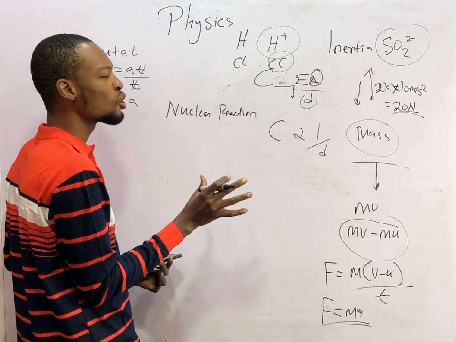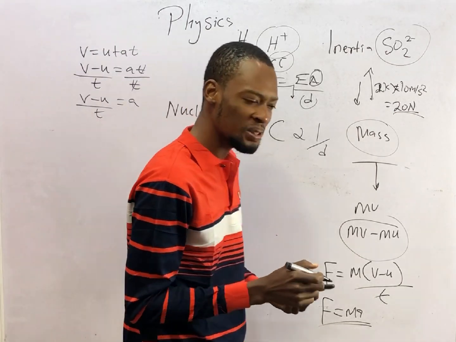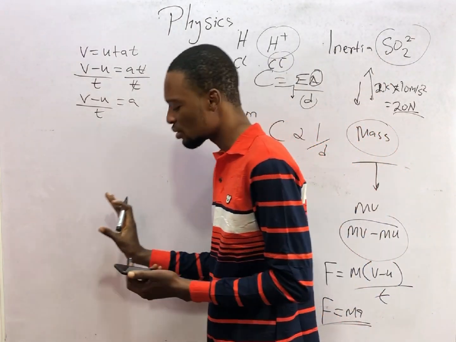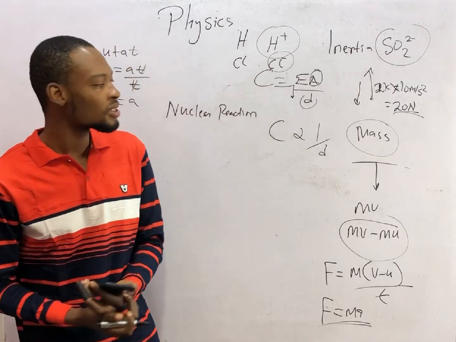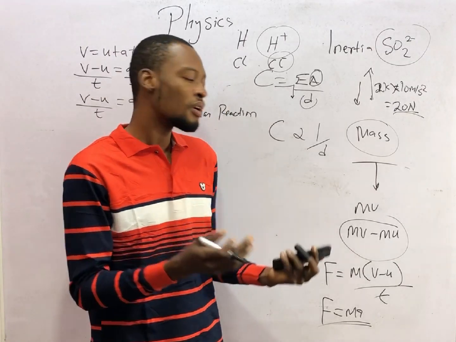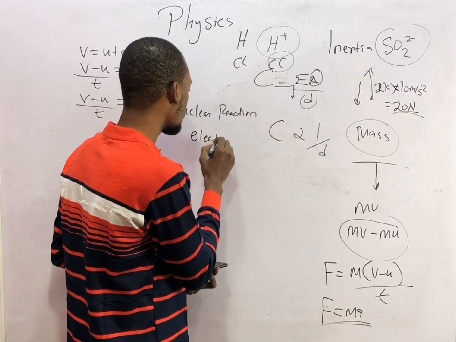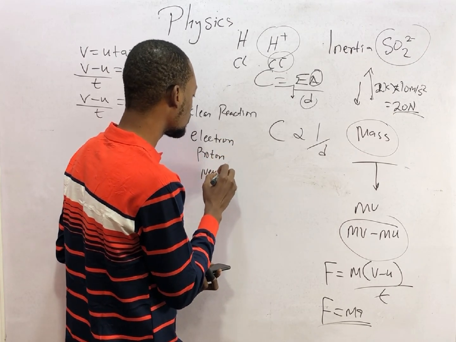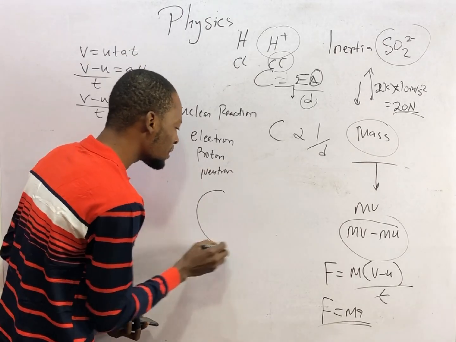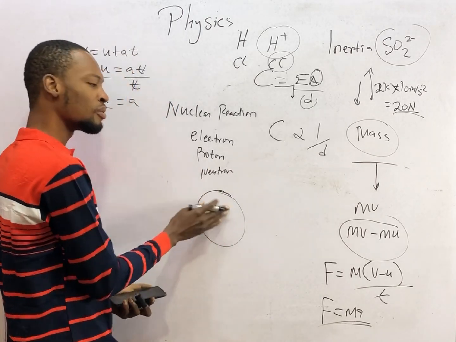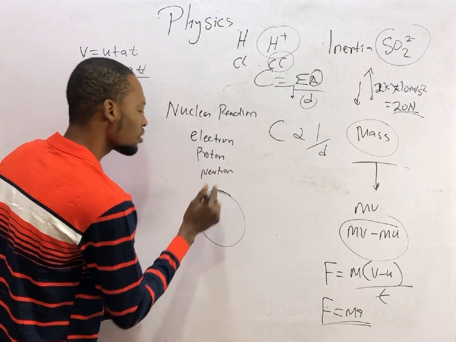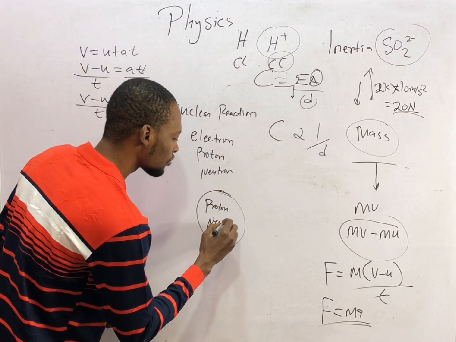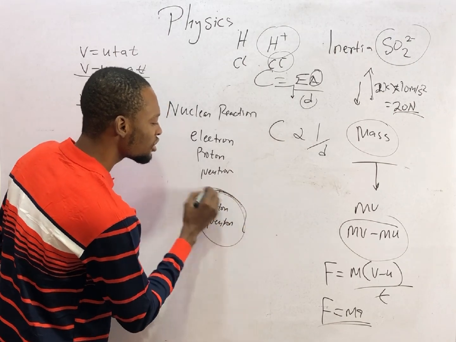Now, atom has subatomic particles. Remember, it is stated that atoms can neither be created nor destroyed. But we found out that atoms can be broken down to electron, proton, and neutron. Now, you can take atom to be like this. Inside of the atom, we call it the nucleus. In the nucleus, you have the proton and you have the neutron. The electron is in the outermost shell.